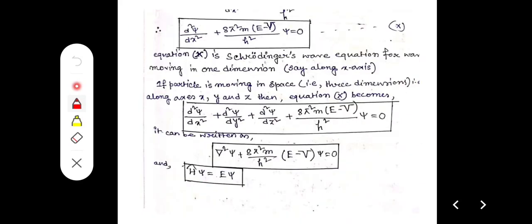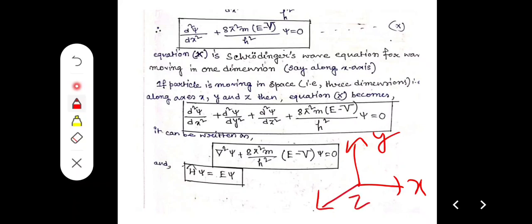This equation is the Schrödinger wave equation for a wave moving in one dimension. But if we consider in space, that is x, y, z coordinates, where this is y, this is x, and this is z, perpendicular to each other, right? Then we can derive d square psi by dx square plus d square psi by dy square plus d square psi by dz square plus 8 pi square m E minus V by h square psi equal to 0.